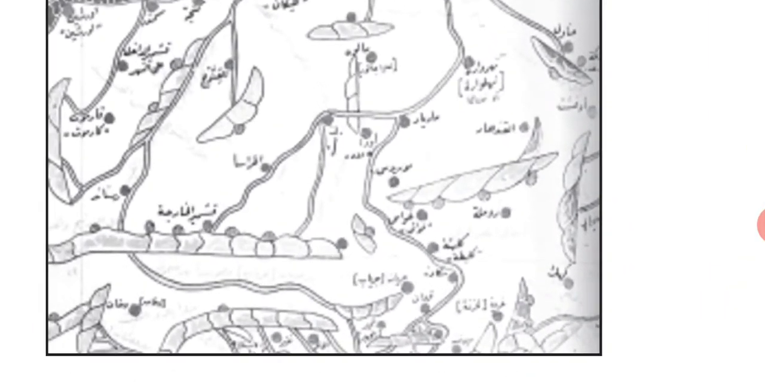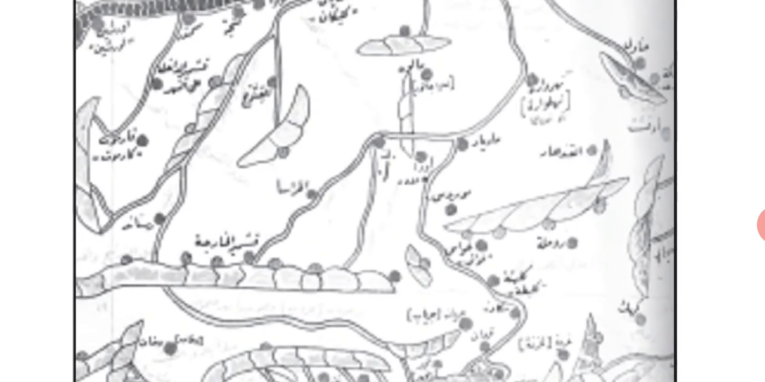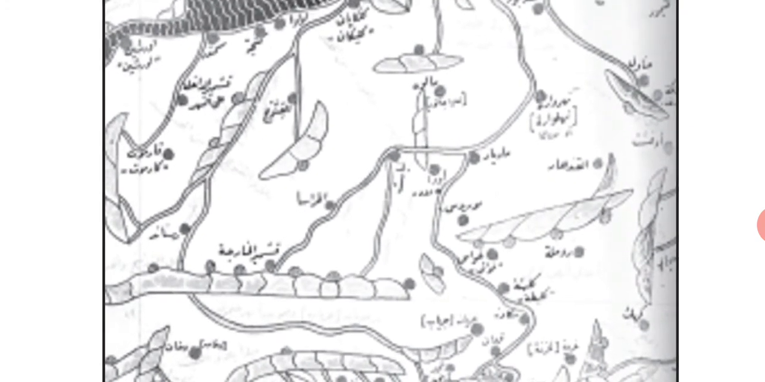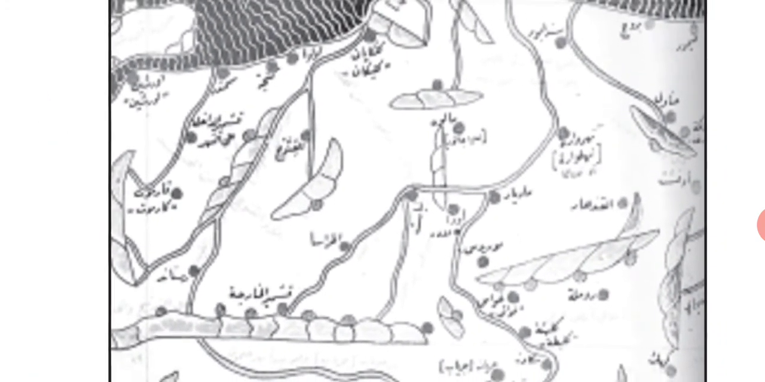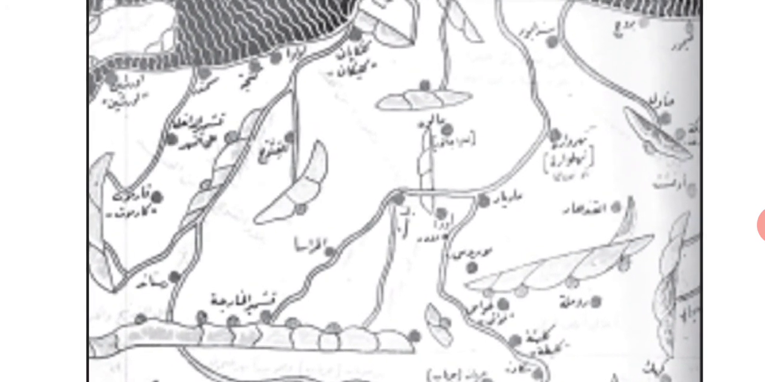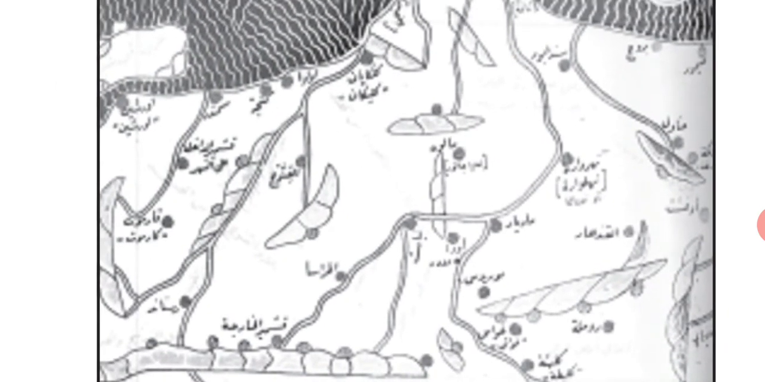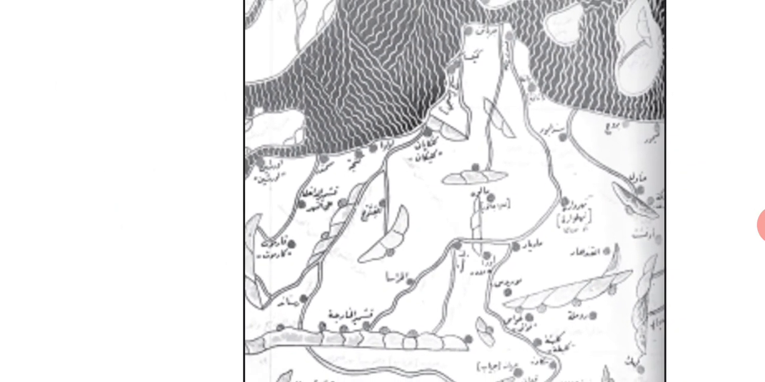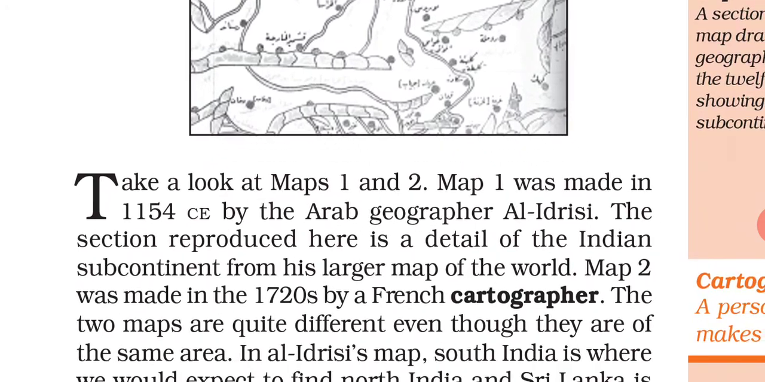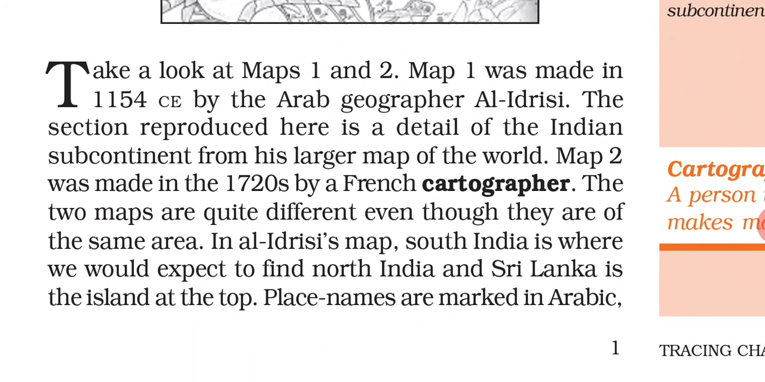Now here you can see this map. You can see some Arabic names also which are used here, mentioned by Al-Idrisi. You can see this map carefully. Now I am reading. Take a look at map 1. So you can observe this map 1 carefully, and map 2.